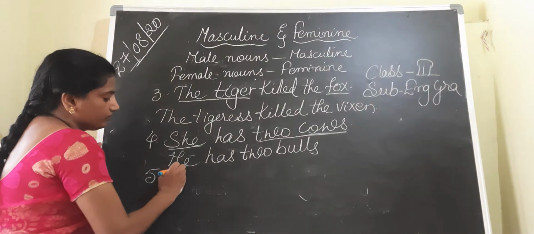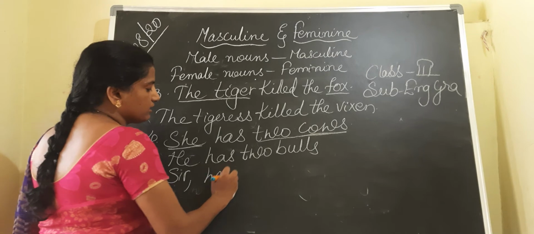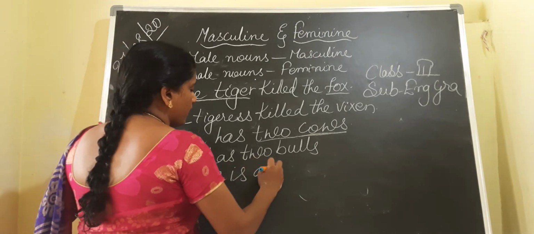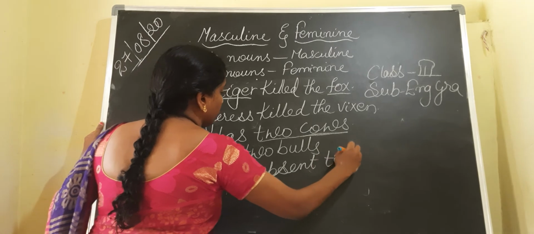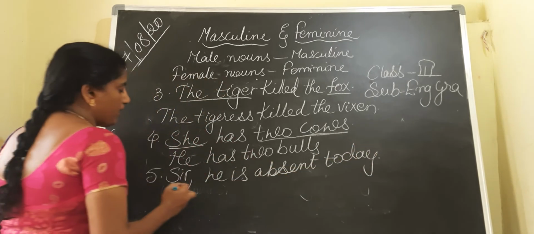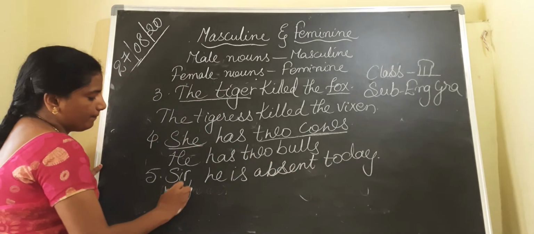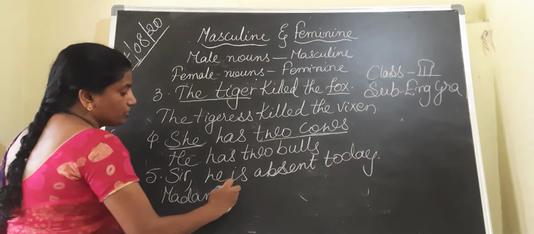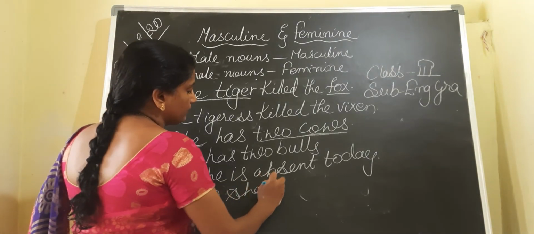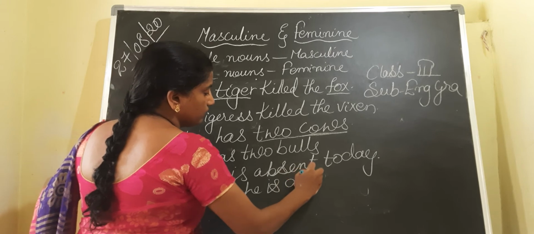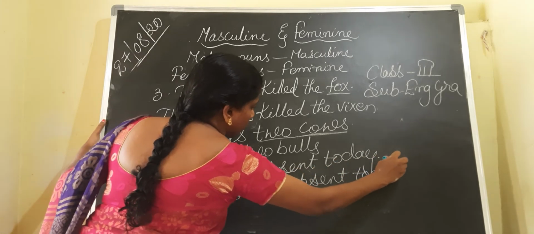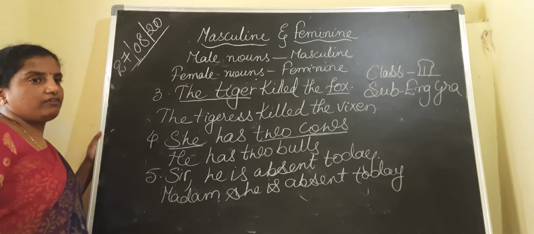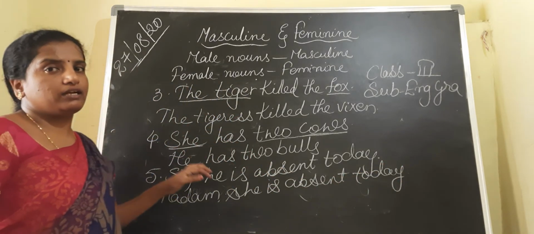Sir, he is absent today. You can give another one: Madam, she is absent today. So in this way we can change the gender and rewrite the given statement.